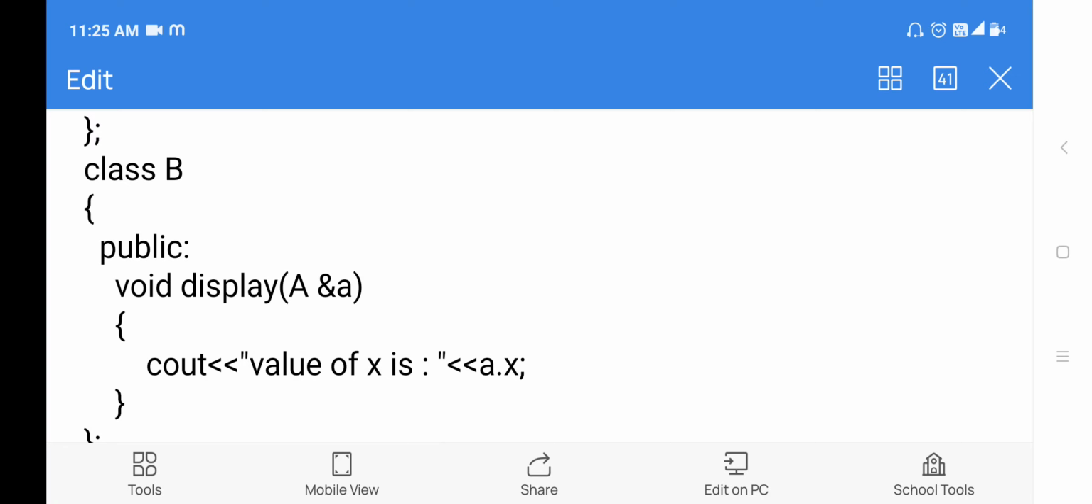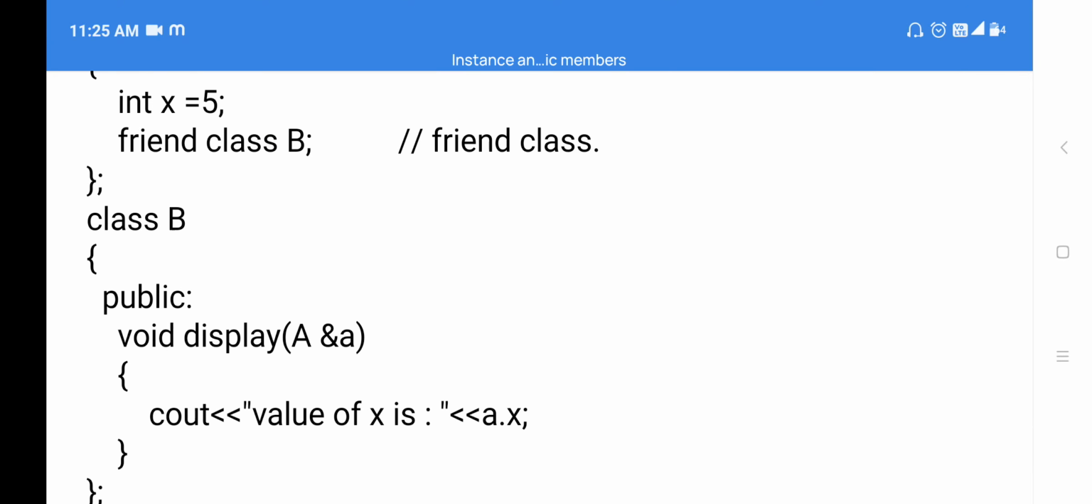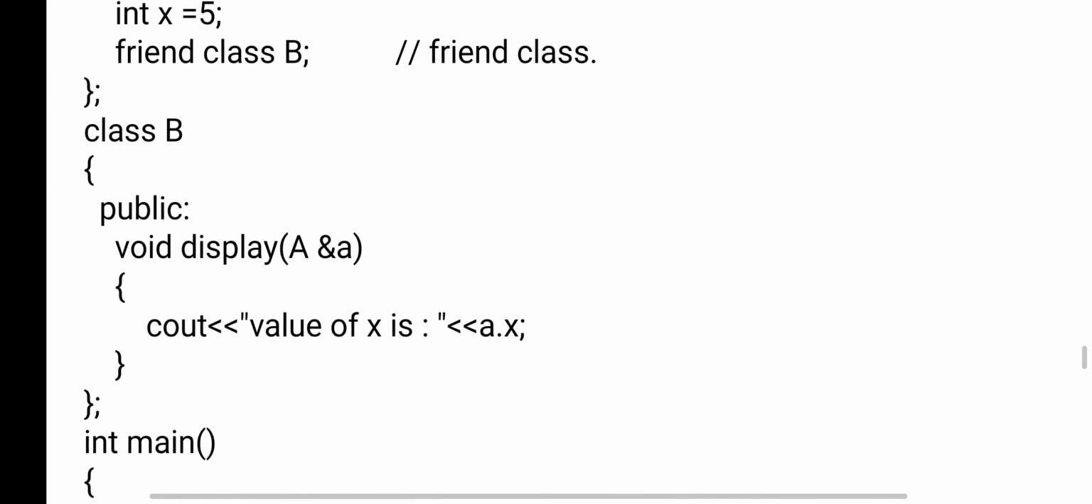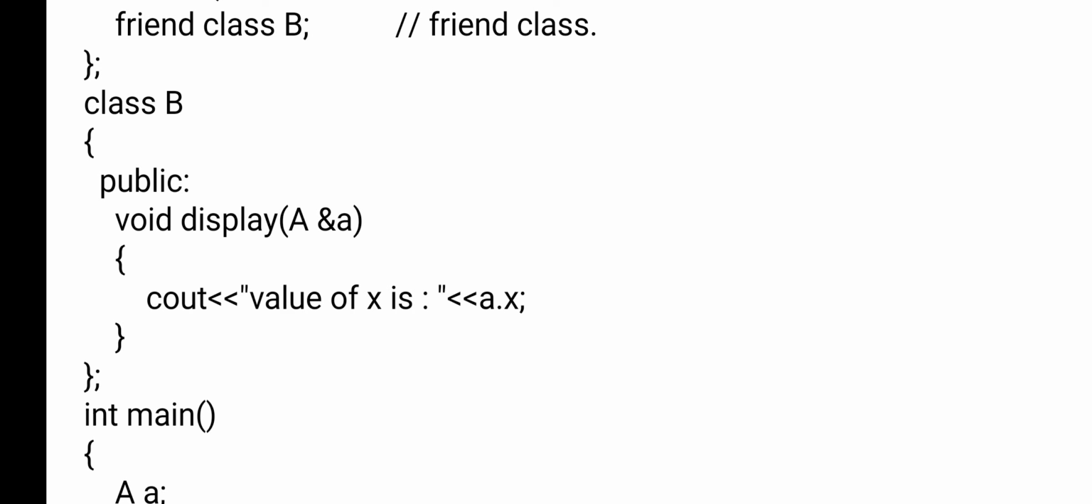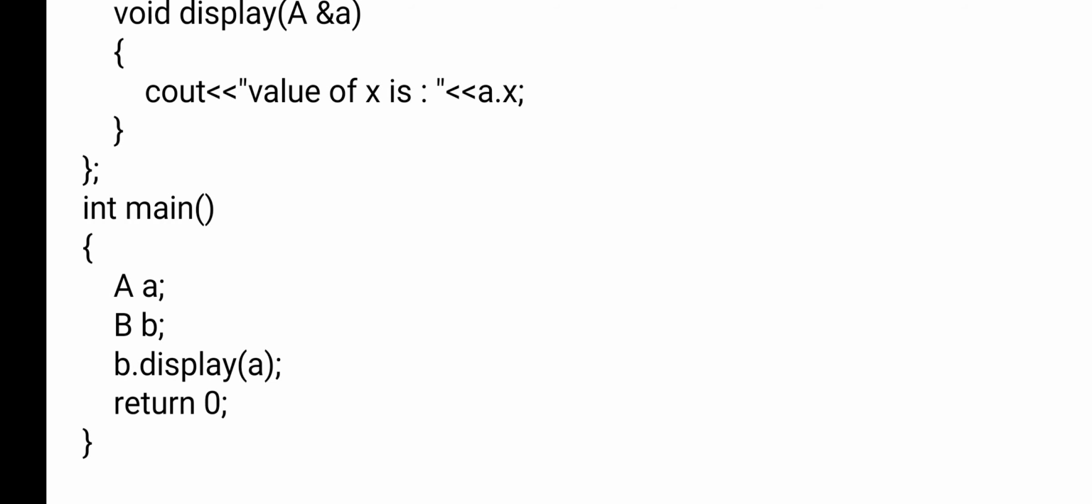Public void display. Void is the return type, display is a function. A ampersand a. What is the ampersand a here? It is the address of a. Now see, cout value of x is a.x. Now what is the a here? We'll see. In int main, A a. A is the class, small a is the object.